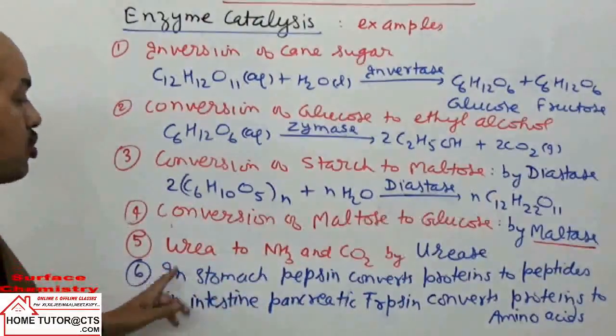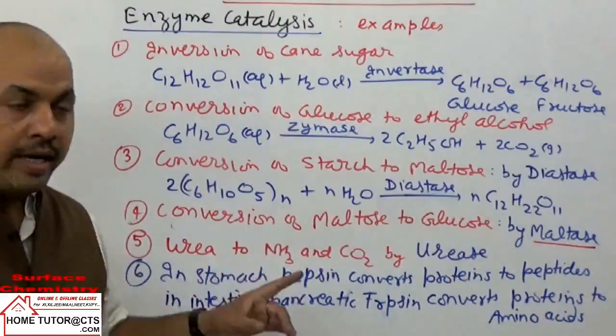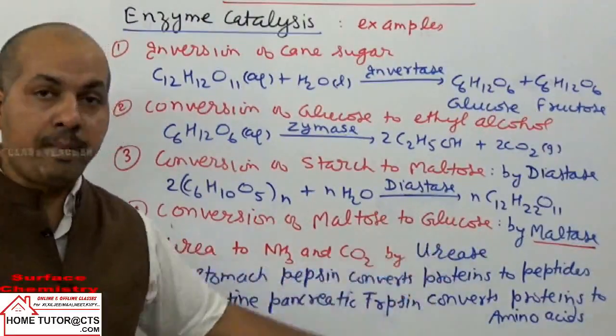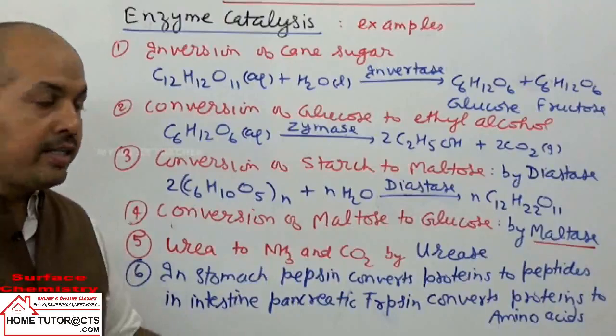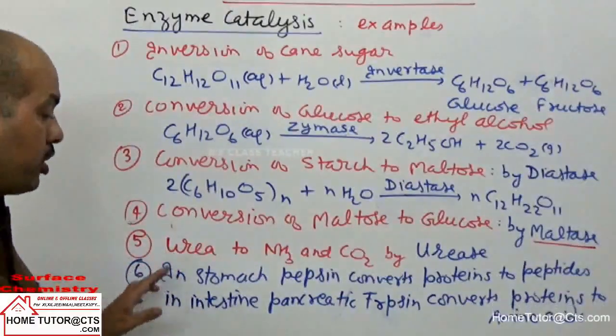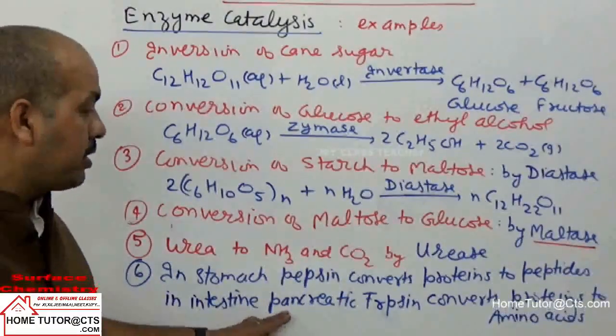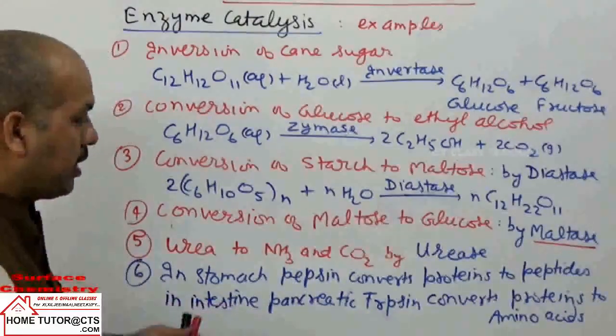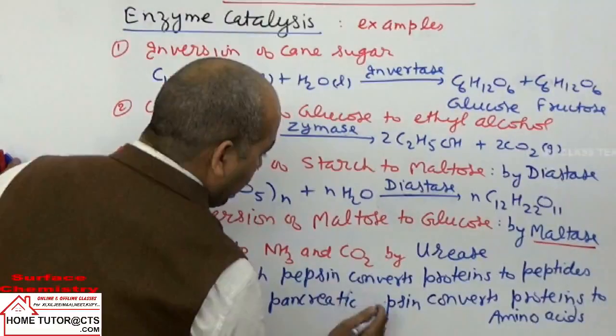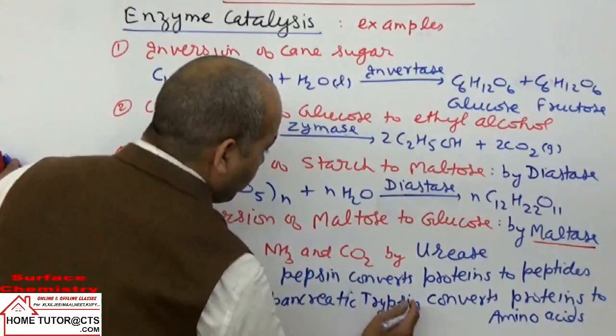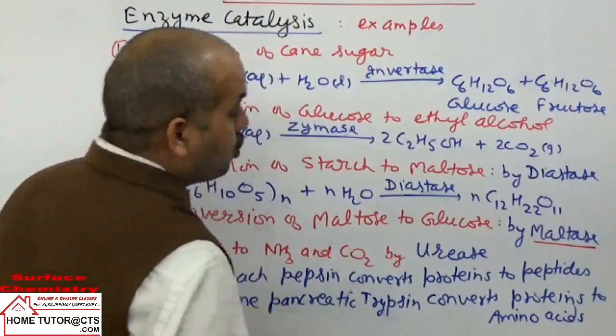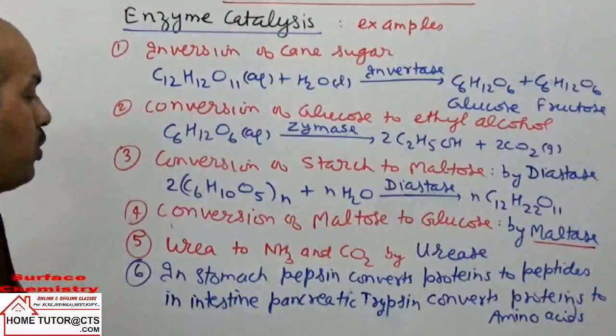In the stomach, pepsin is one enzyme that converts proteins to peptides, or amino acids finally. And in the intestine we have pancreatic trypsin. Trypsin converts proteins to amino acids.